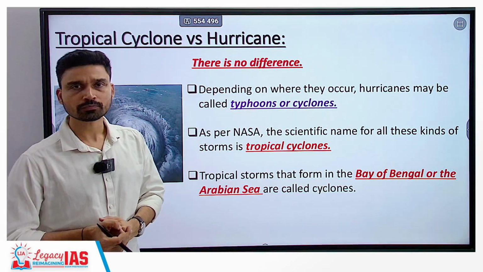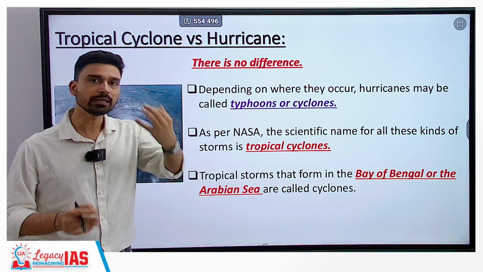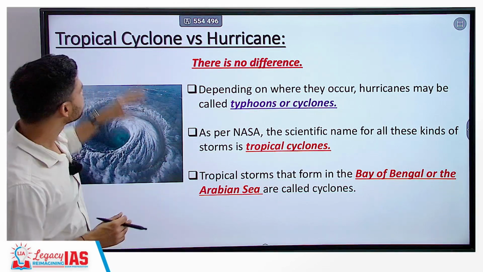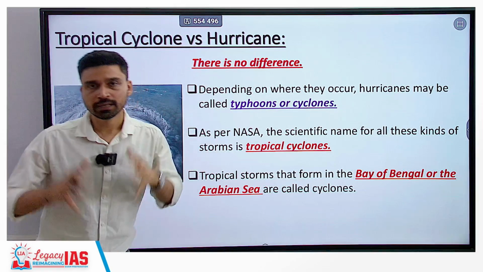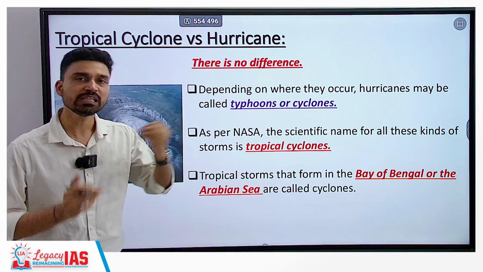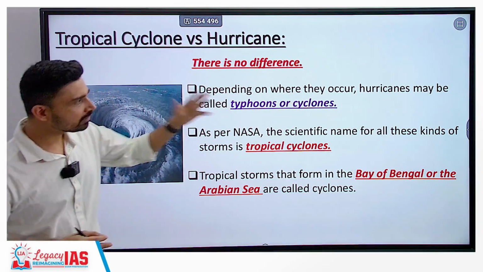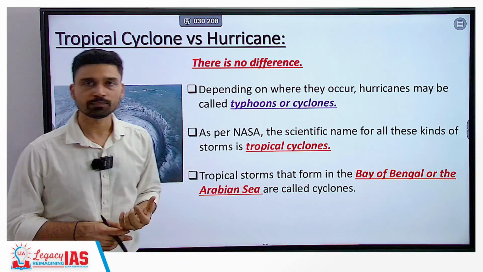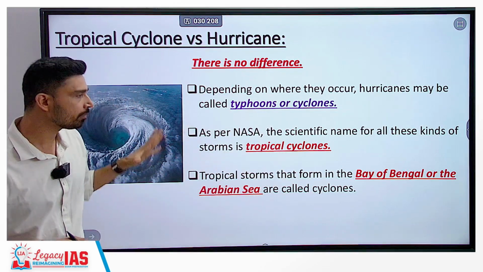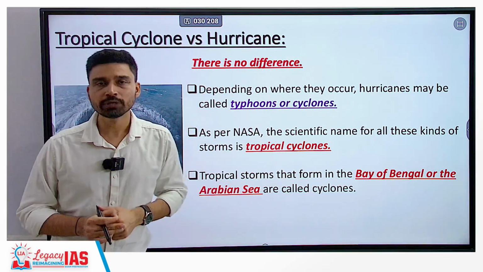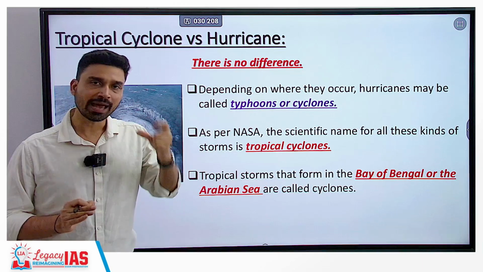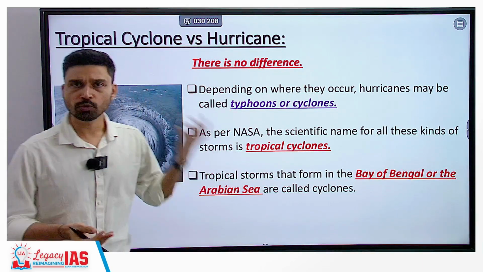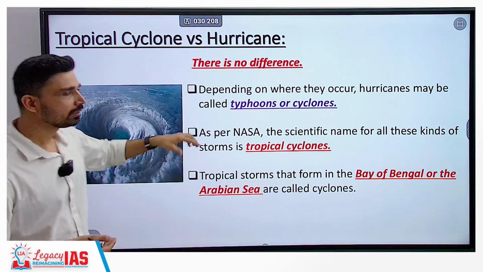Now, as I told you, in the North Atlantic Ocean and in the North Pacific Ocean, Northeast Pacific Ocean more precisely, cyclones are also referred to by the name of hurricane. There is no difference between these weather phenomena as such. Depending on where they occur, they can also be called typhoons or cyclones. As per NASA, the scientific name for all these kinds of storms is tropical cyclone. So, in the Indian Ocean, we are using the most accurate term for such weather systems. Whether they are in the Arabian Sea or the Bay of Bengal, the term that we use is cyclone.